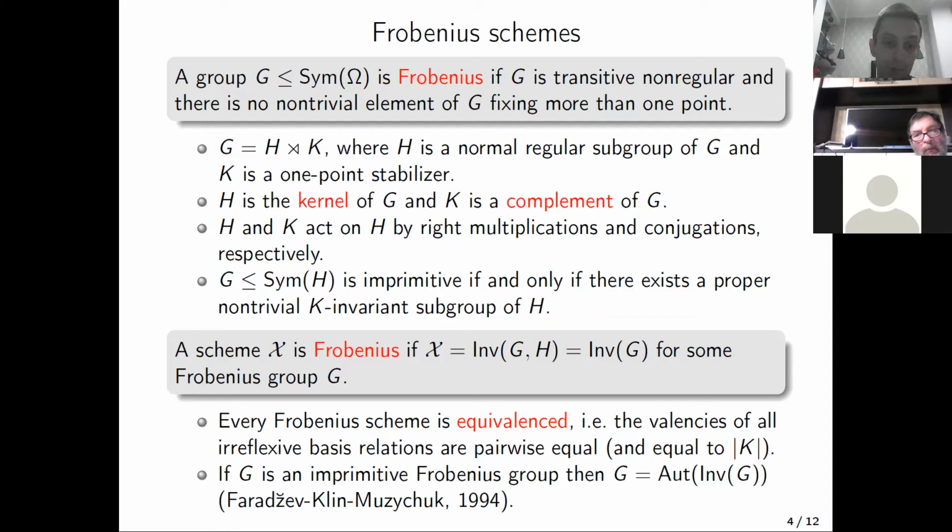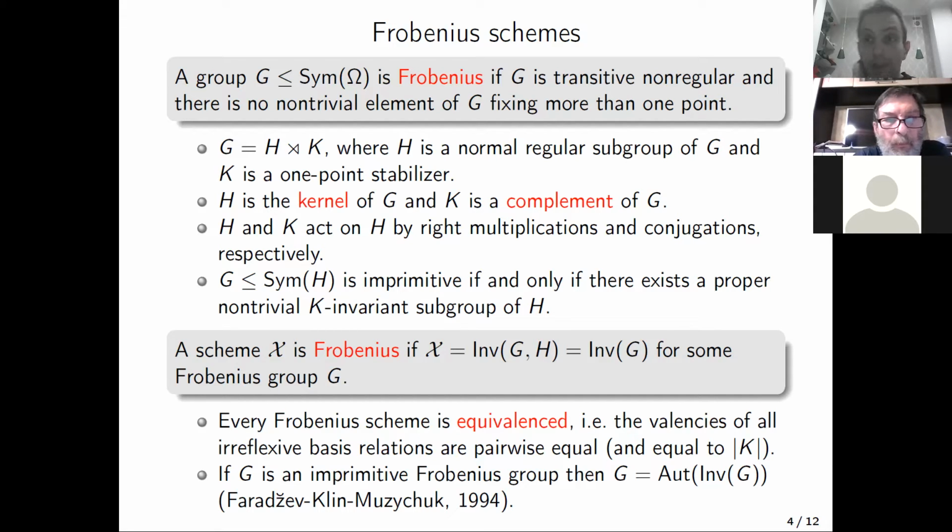If G is a primitive Frobenius group, then G is equal to the automorphism group of the Schurian scheme constructed from G. I recall that in the general case, this automorphism group can be larger than G and can contain many other permutations. But for primitive Frobenius groups, they are equal. This was proved by Faradzhev and Ivanov. Note that for imprimitive Frobenius groups, it is not true.